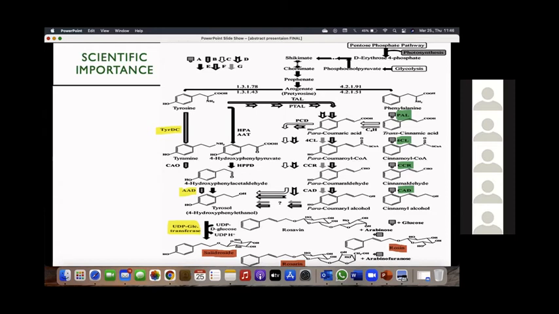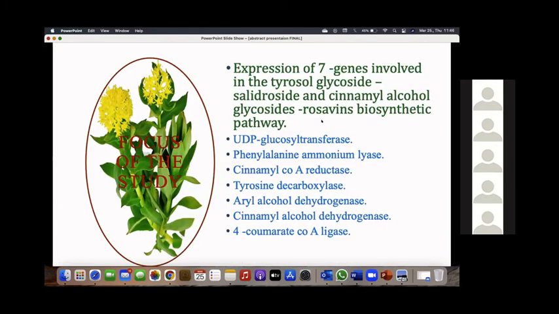Because there are many assumptions regarding how the pathway goes, in this study our aim was to study the expression of these 7 genes, to see which gene is expressed where, and in which chemotype.